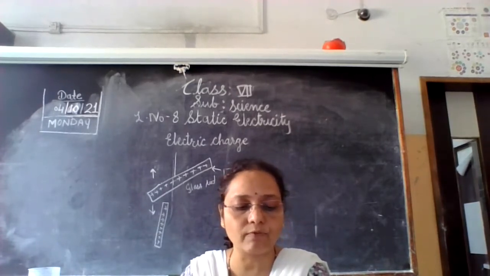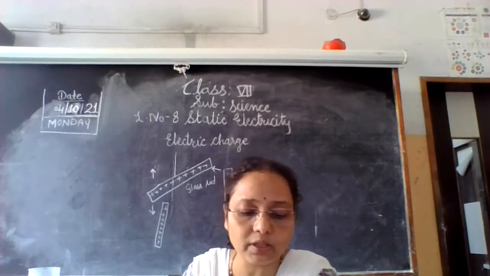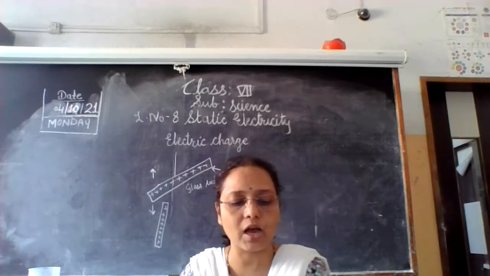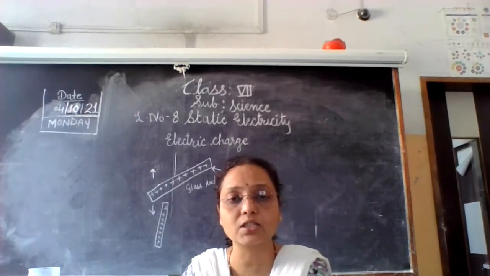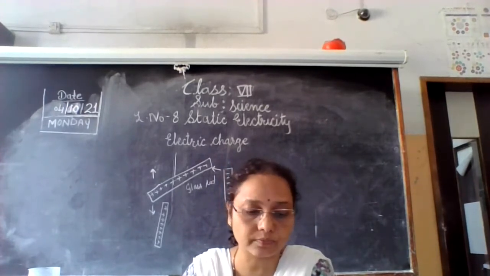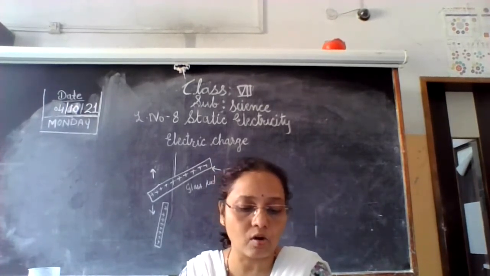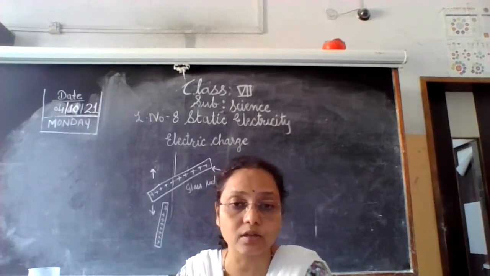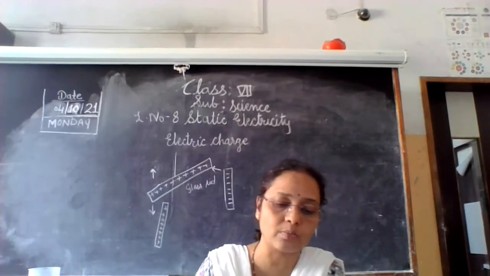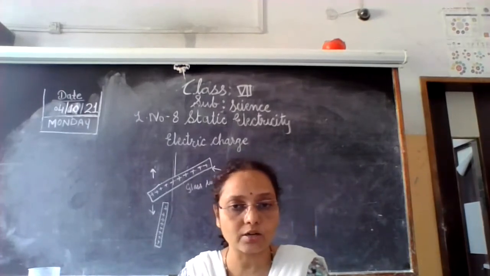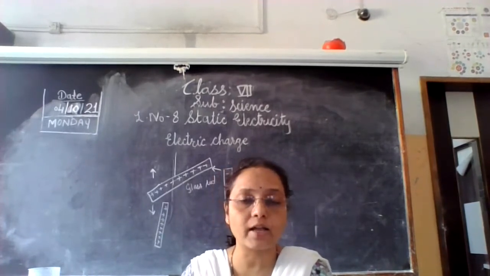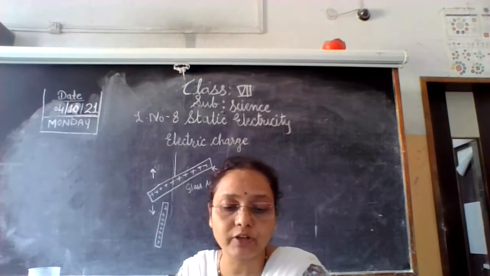Similarly, the object from which the negatively charged particles go away becomes positively charged due to the deficiency of negatively charged particles. It means that of the two objects being rubbed, one object is positively charged and the other negatively charged. Okay, so this is the origin of an electric charge, that there is friction.